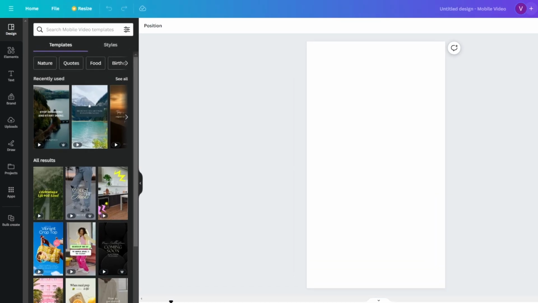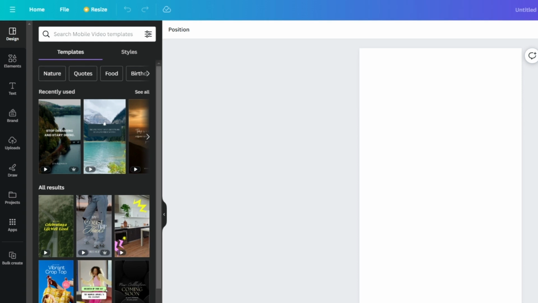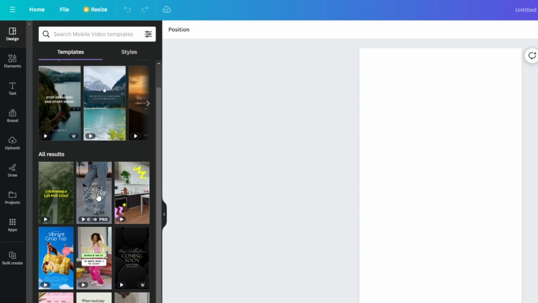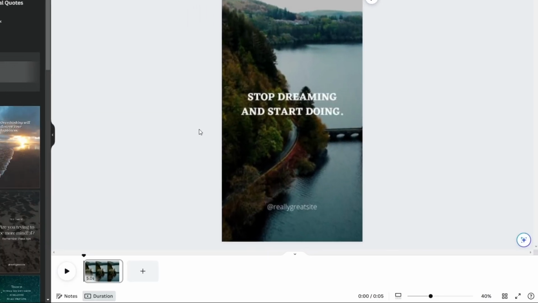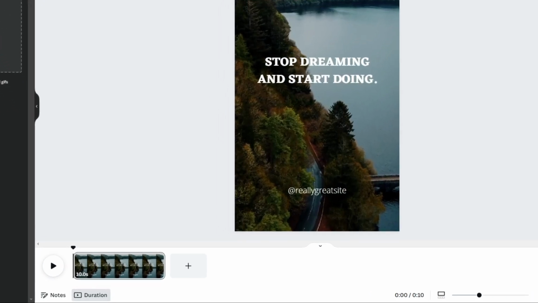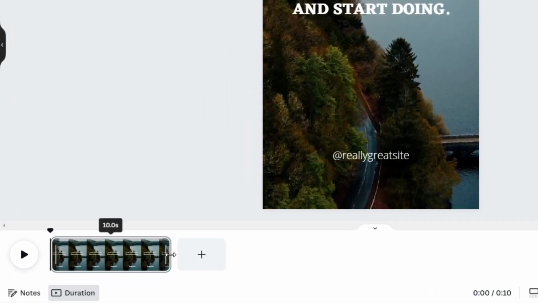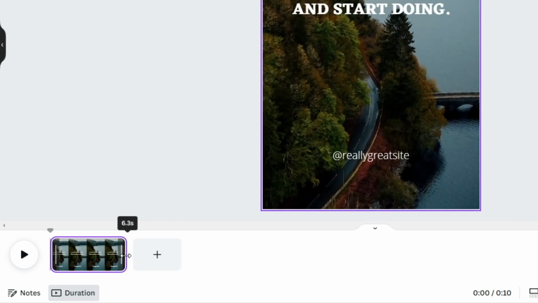We land on the workspace, and on the left, there's a tool panel where we can create any design we need. Here, we can choose a background, add text, upload our own photos or videos. But for now, we need to select a template. Choose the most suitable one from the list and proceed to edit it. At the bottom, there's a timeline where you can adjust the length of the video. I'll set it to 6 seconds.